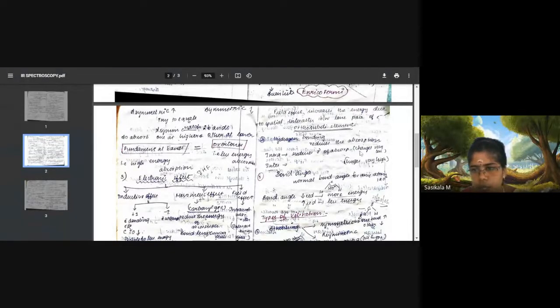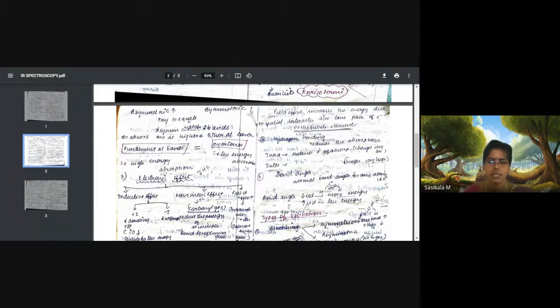Intramolecular hydrogen bonding will reduce less energy compared with intermolecular hydrogen bonding. When the group is going for hydrogen bonding, then the vibrational energy will be lowered, meaning the frequency shifts to lower values. With intramolecular hydrogen bonding, intra meaning within a molecule, only a smaller amount of energy will be reduced. Hydrogen bonding commonly causes a reduction in energy, but intramolecular will have less reduction compared with intermolecular hydrogen bonding.